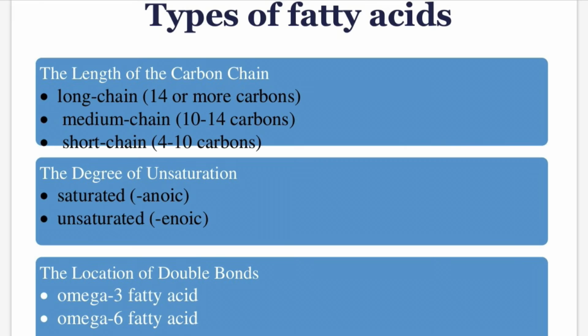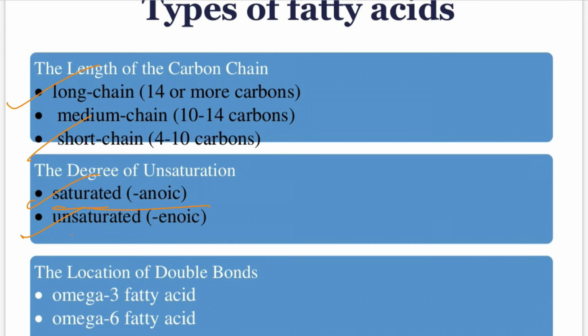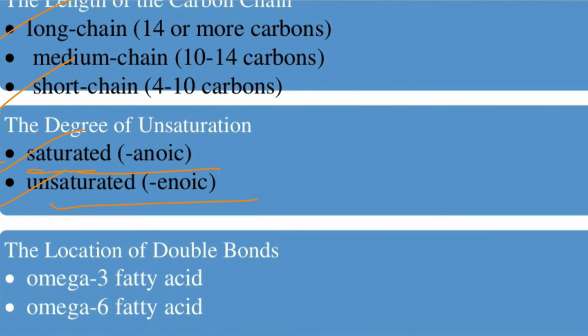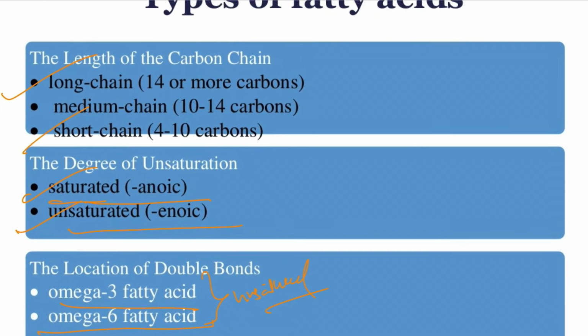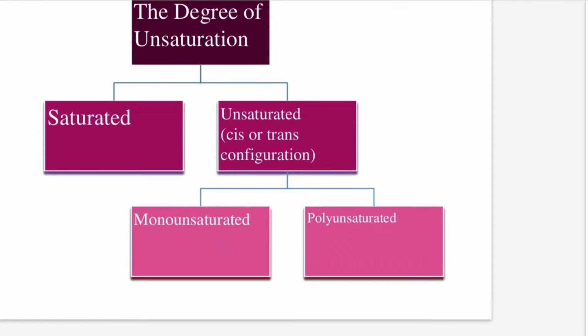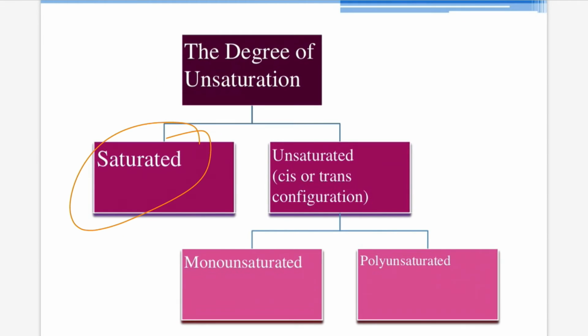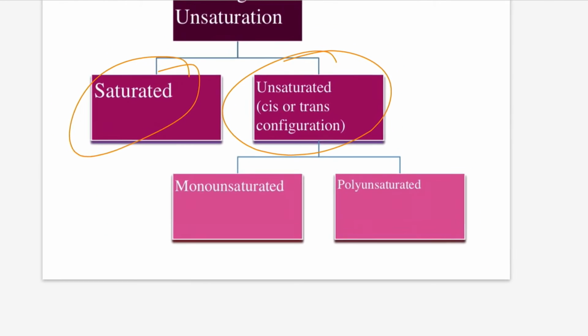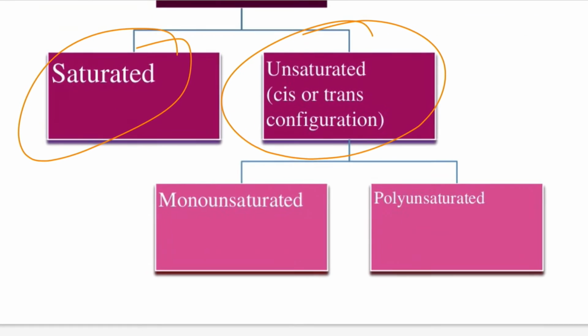Regarding the types of fatty acids, there is a long chain, as we studied, saturated and unsaturated. Omega-3 fatty acids and omega-6 fatty acids, classified by the location of double bonds, are both unsaturated. The classification by degree of unsaturation is saturated and unsaturated. Unsaturated is again divided into monounsaturated and polyunsaturated.